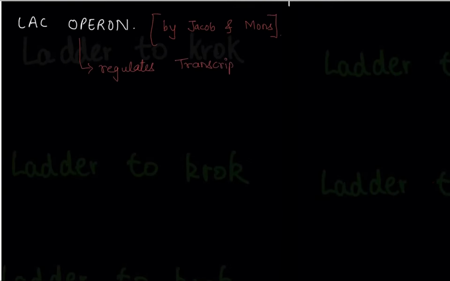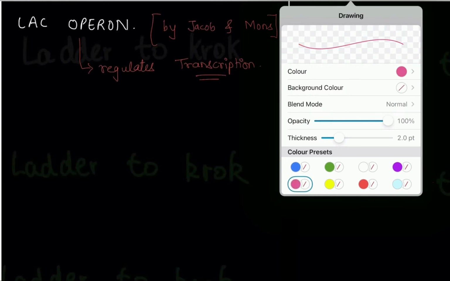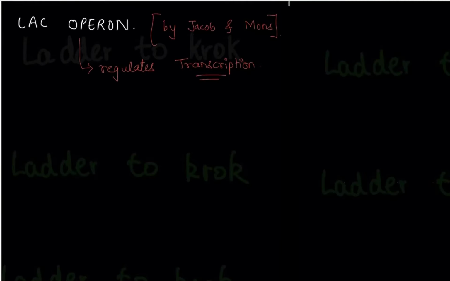This is a question of Kroc. They asked that transcription is regulated by, then your answer is lac operon. Now, making the structure or the model of the lac operon. First of all, you should know that lac operon works under two conditions: one, if lactose is present, and another, if lactose is absent. So we will first know how the lac operon works if lactose is absent. Then we will look at how the lac operon will work if lactose is present.